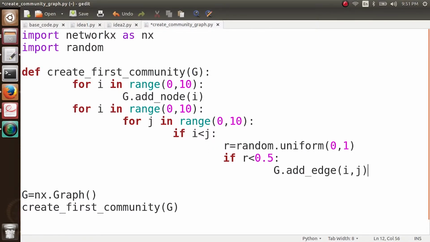So I have added every possible edge between these 10 nodes with a probability of 0.5. So this is my first community.